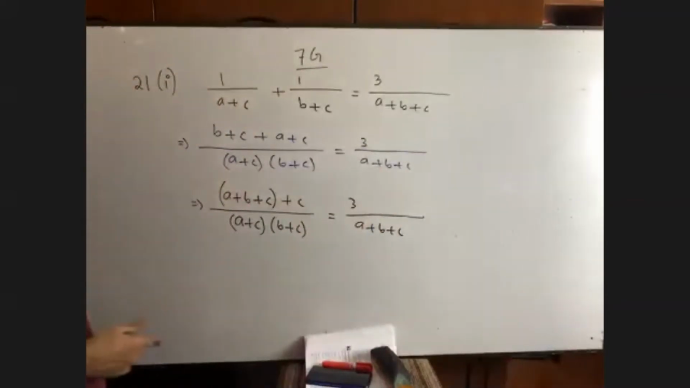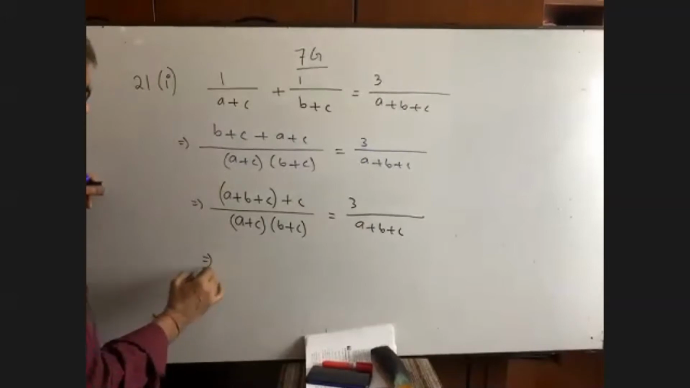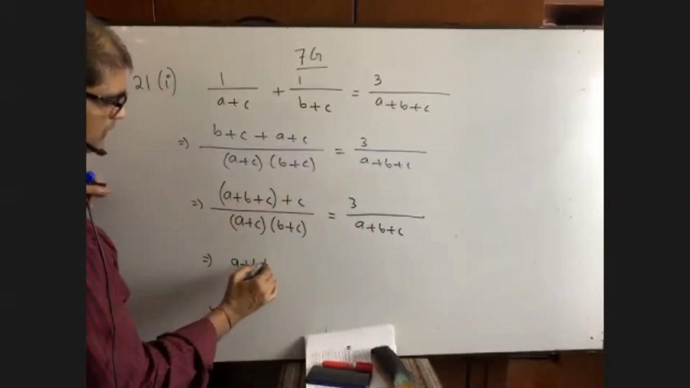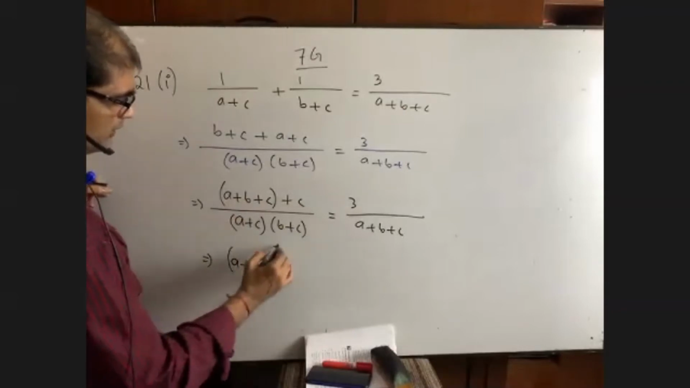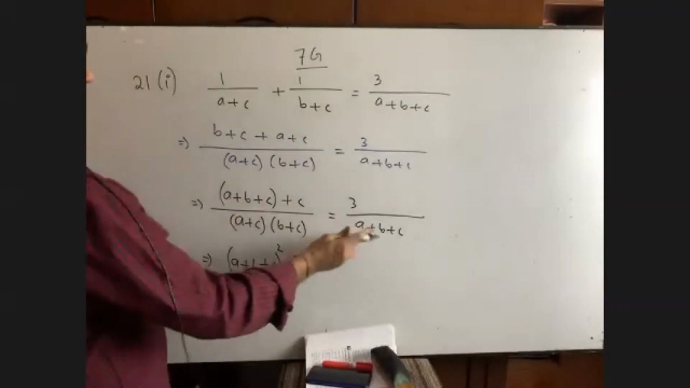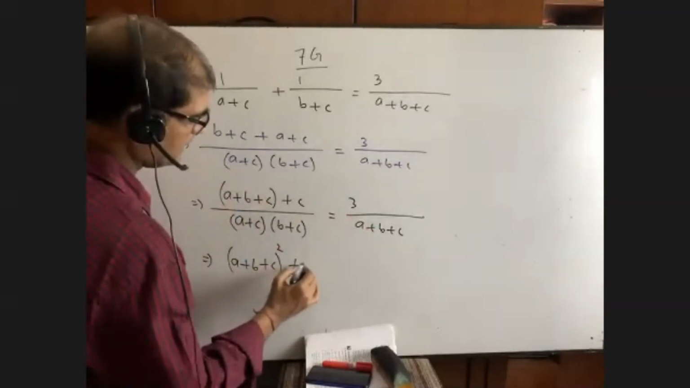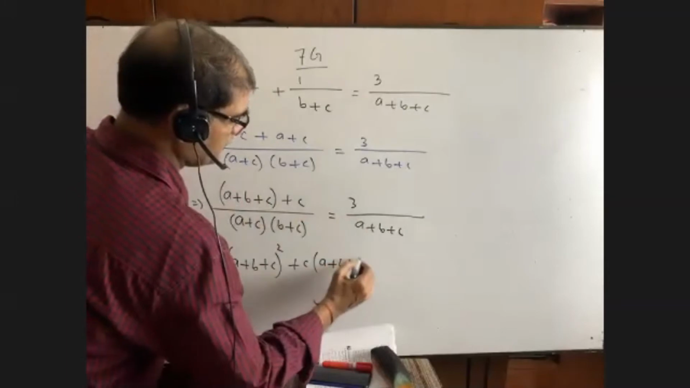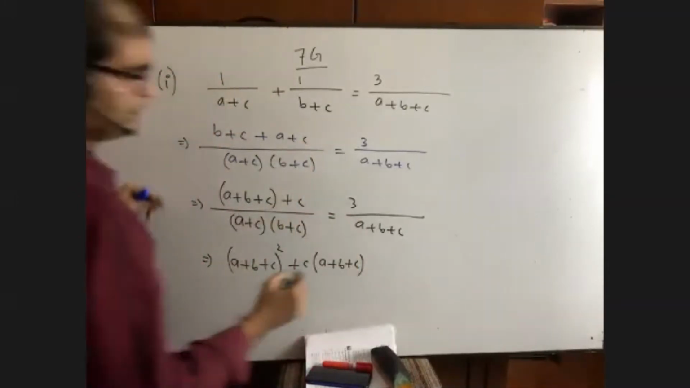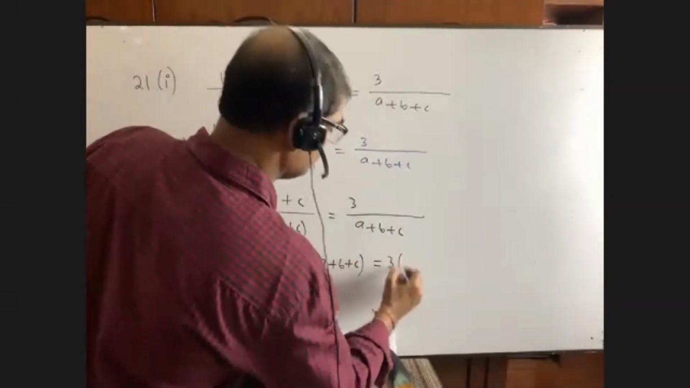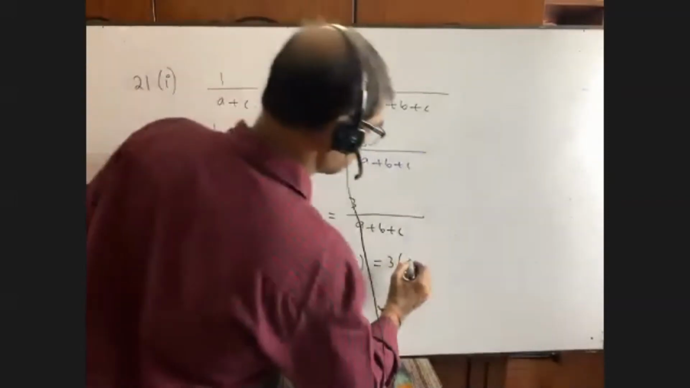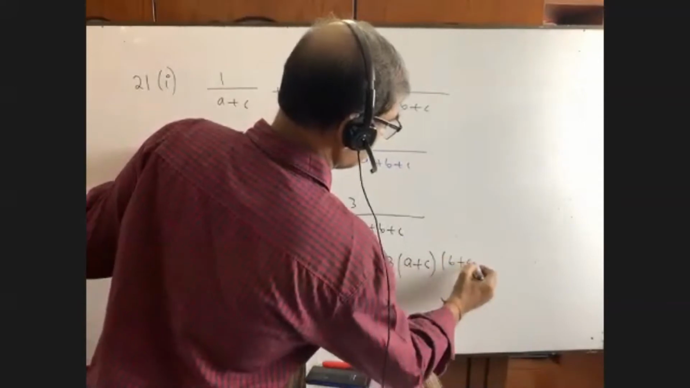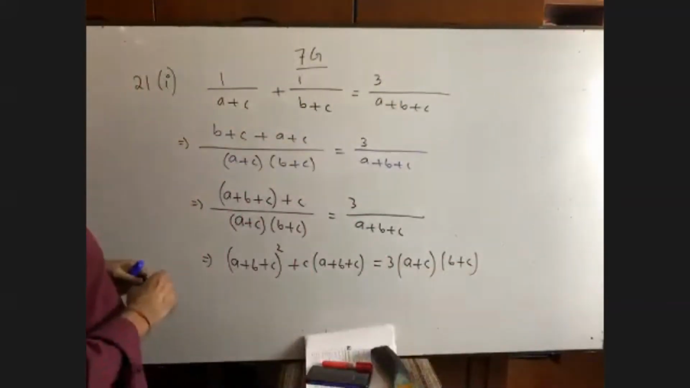Now we have to get cross multiplication like this. You see here a plus b plus c whole square, a plus b plus c whole square. I am going to multiply this and this, and here it is c into a plus b plus c again. Okay, and we are getting here 3 into a plus c, b plus c, a plus c into b plus c. Okay, we are getting all this.